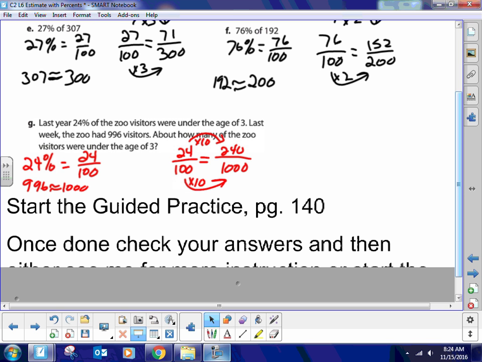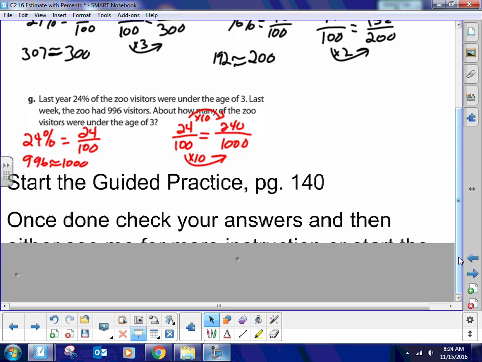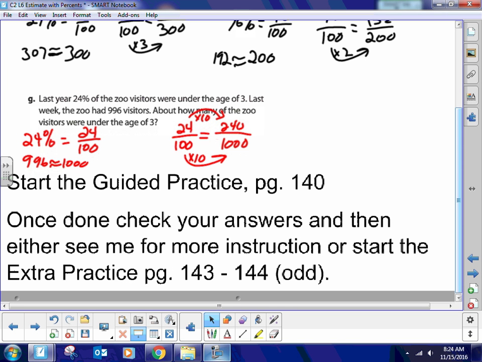Go ahead and start the guided practice. When you're done with the guided practice, come up here and check your answers. I will actually check them to see if you're actually doing them right. Then if you don't understand what you're doing, you need to see me for more instructions. Or if you do know what you're doing, go ahead and start the extra practice.